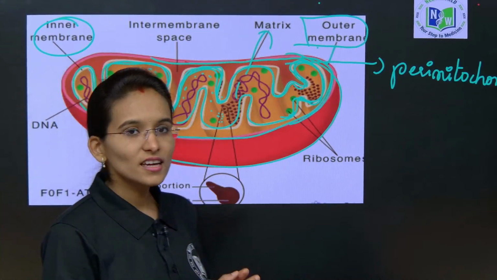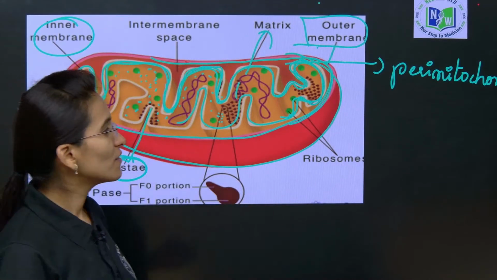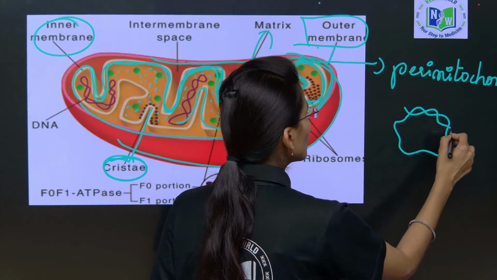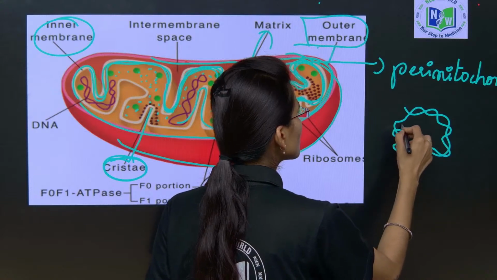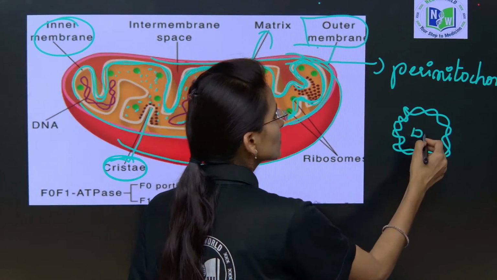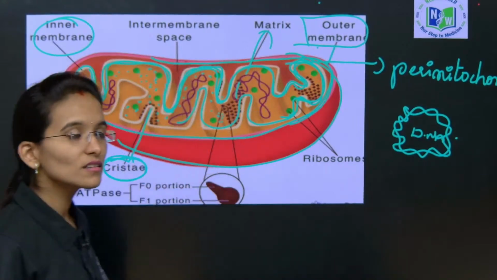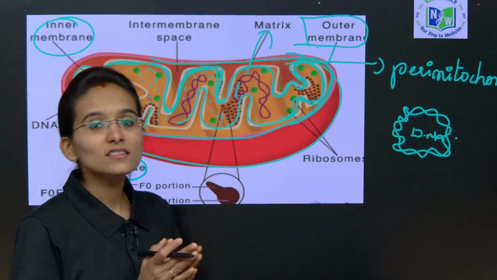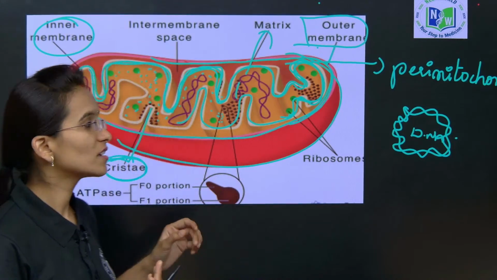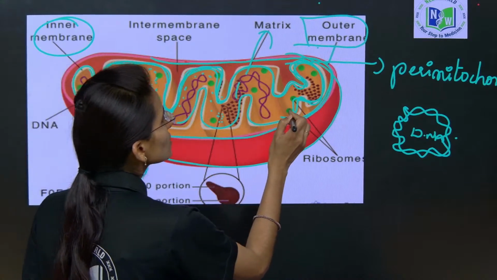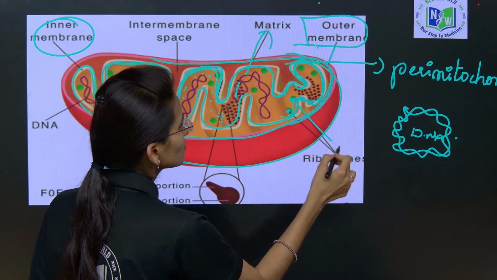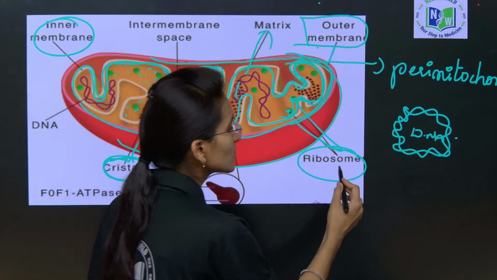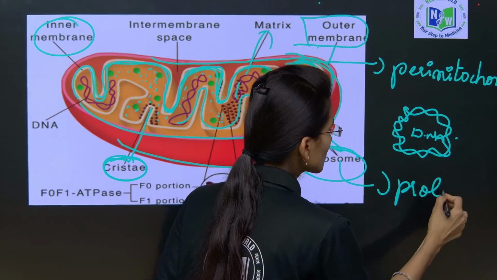Like the nucleus, the mitochondria also have their own genetic material in circular form. It is called DNA. This is also one of its most advanced characters. Chloroplasts also have their own genetic material, that is DNA, and mitochondria also contain ribosomes, hence they are also involved in some protein synthesis.